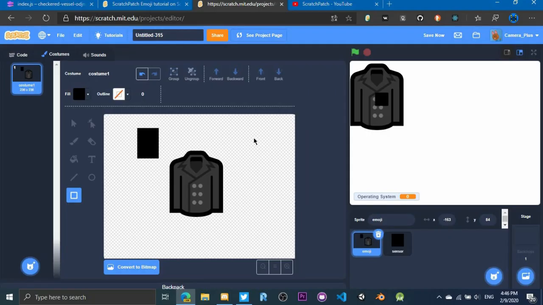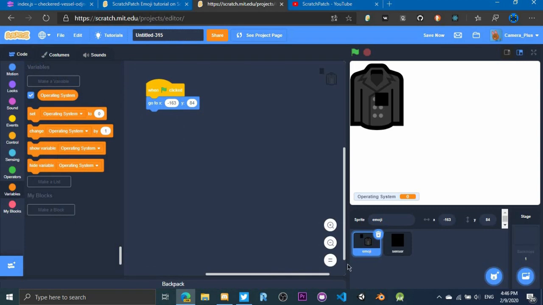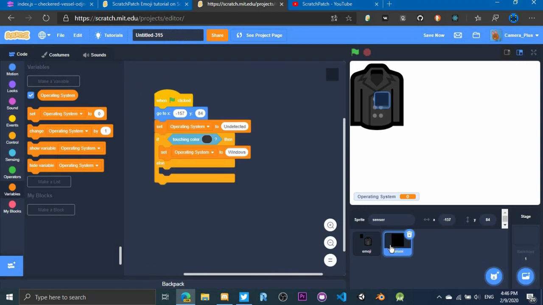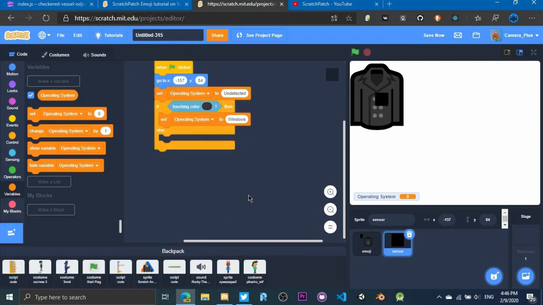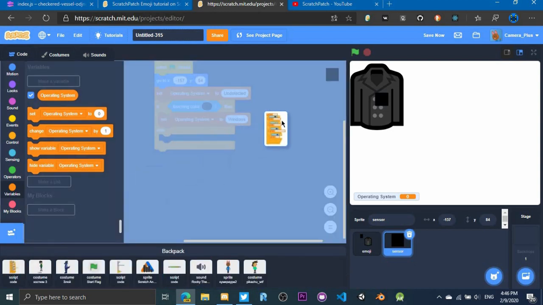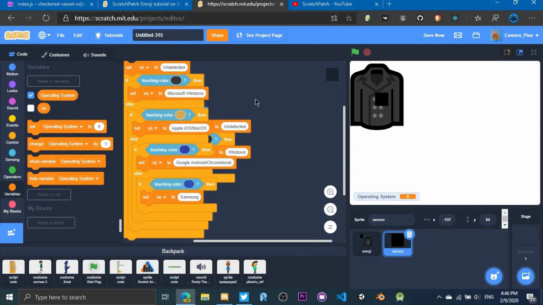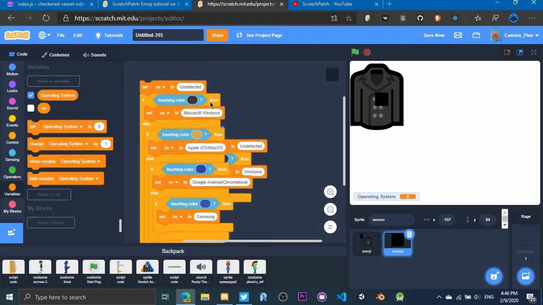Now, checking for each color for every operating system is kinda hard to do. You have to own every operating system, like you have to own an iPhone or Mac, you have to own a Windows PC, you have to own an Android phone, and then check for every one, and it's really hard to do. So what I did is create this script that will automatically check for every emoji color in the coat emoji.